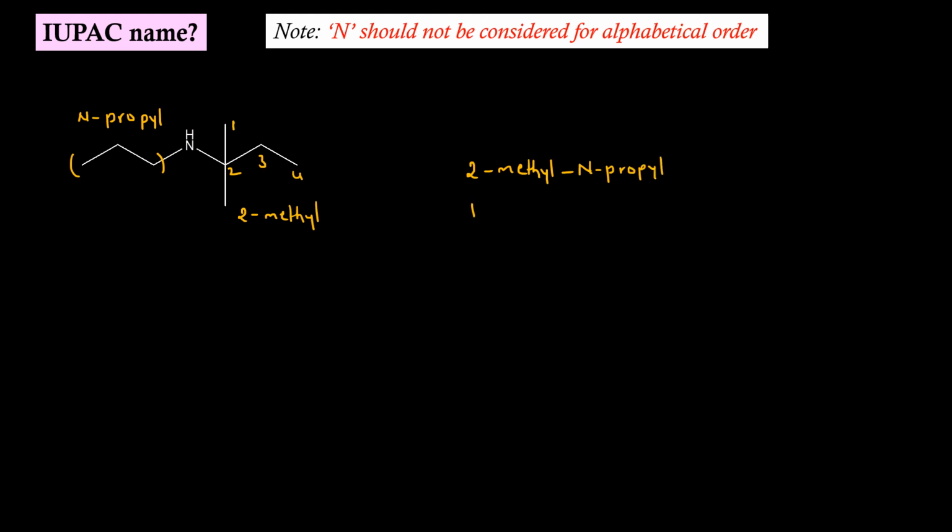Root word bute. Primary suffix ane. Secondary suffix amine at position 2. The E of the primary suffix has to be dropped. IUPAC name will be 2-methyl N-propyl butane 2-amine.